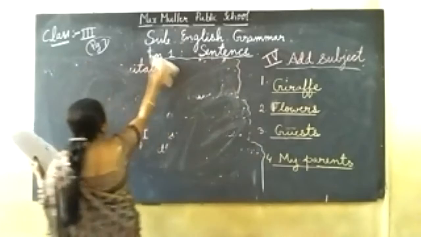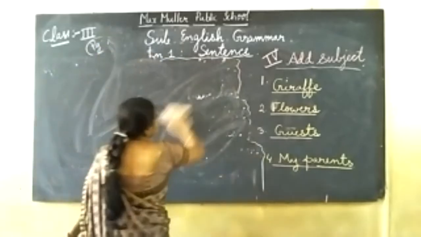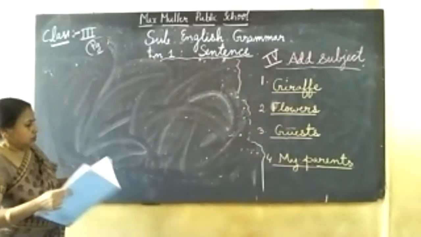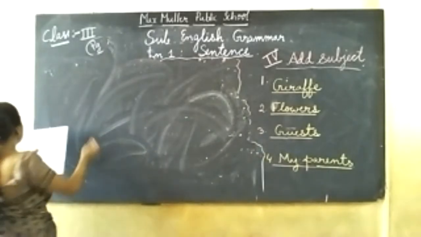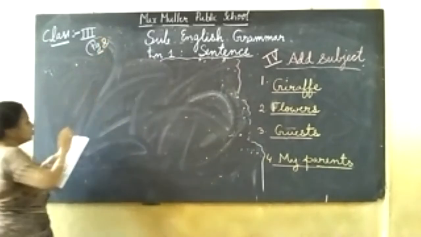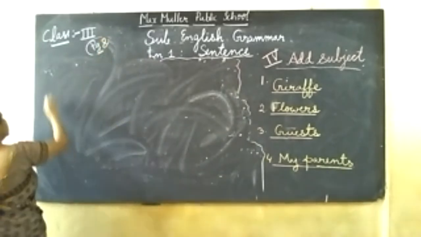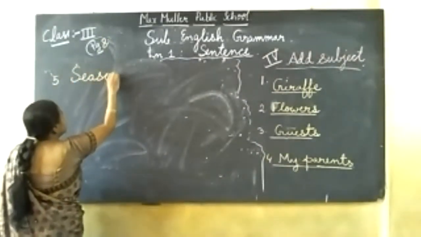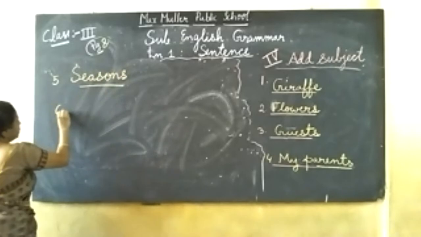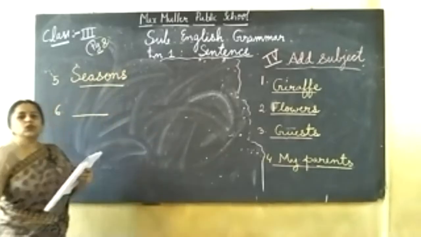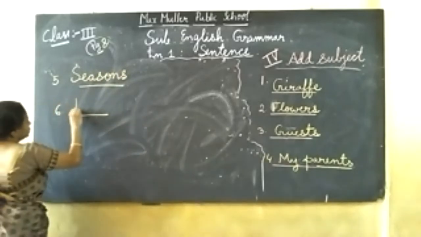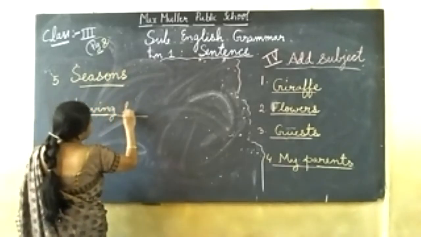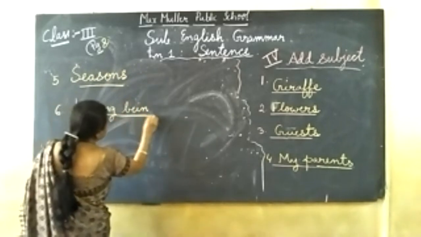Next, the fifth one I'll write this side. So for the fifth one, you turn the page, next page only, page number 8 you go. Page number 8. What is the question? "Dash change once in 3 or 4 months." What can change in 3 or 4 months? That is seasons. We can write. What is the spelling? S-E-A-S-O-N-S. Seasons we can write. Number 6 they have given, "Dash need air to live." So living beings you can write. What is the spelling? L-I-V-I-N-G. Living beings. So all living beings need air to breathe.